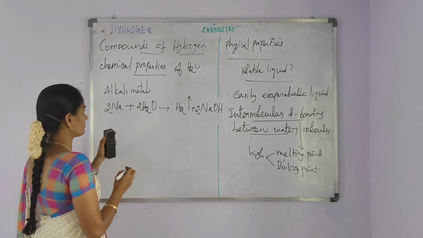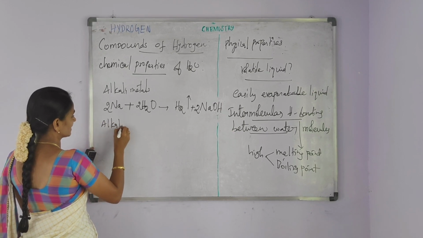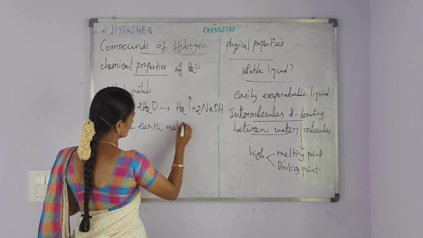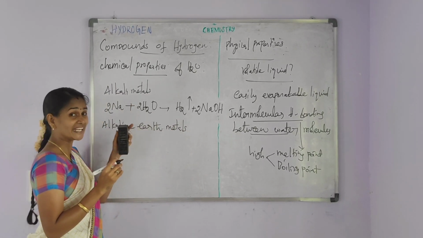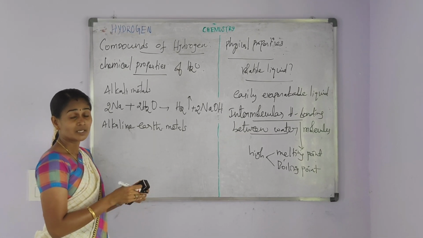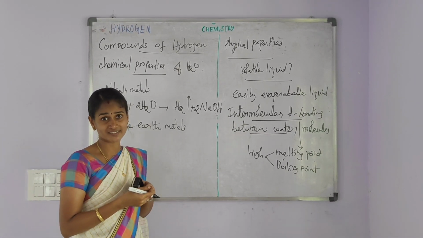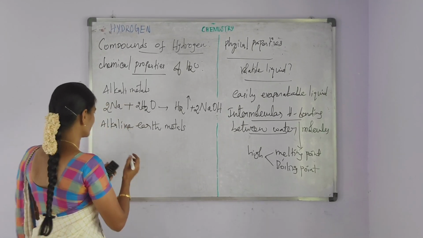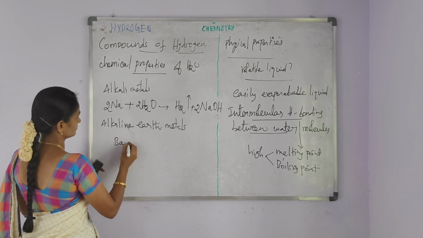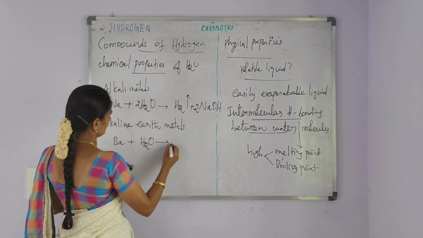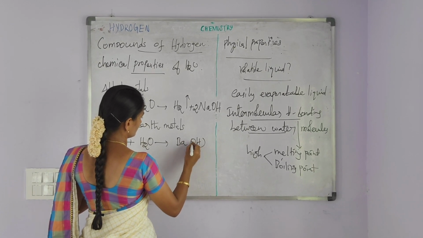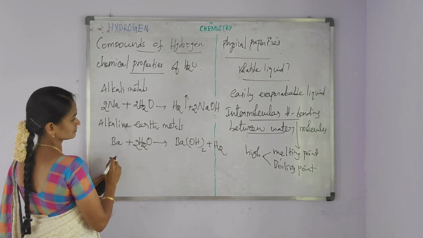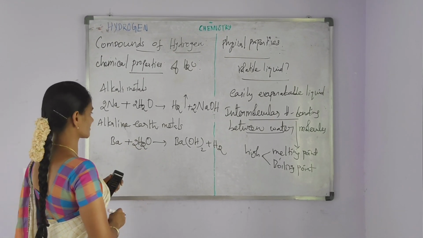Not only alkali metals, alkaline earth metals, that is group 2 elements, also decompose the water, but comparing alkali metals, the reactivity of the alkaline earth metals is low.